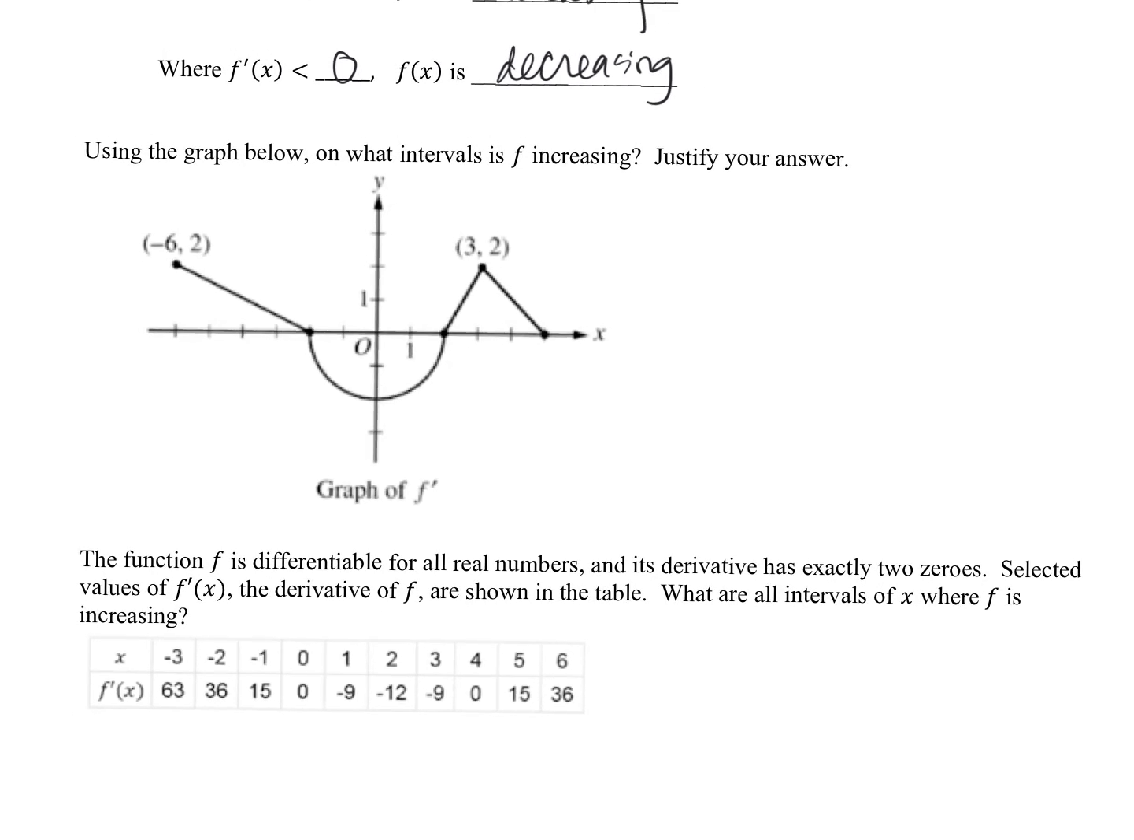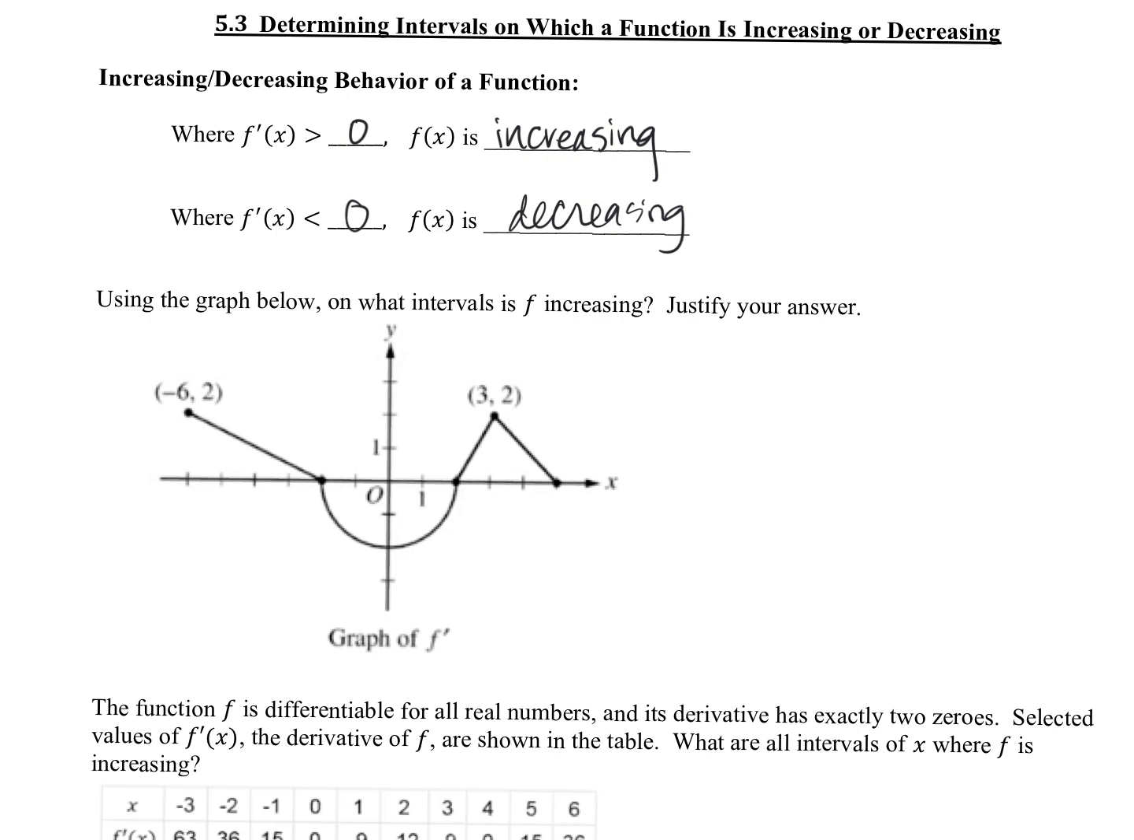It says, using the graph below, on what intervals is my function increasing? We know a function is increasing if its slope is positive. Here's a graph of f prime. Everything above is positive, everything below is negative. My function would be increasing from where to where? -6 to -2, and then 2, 4.